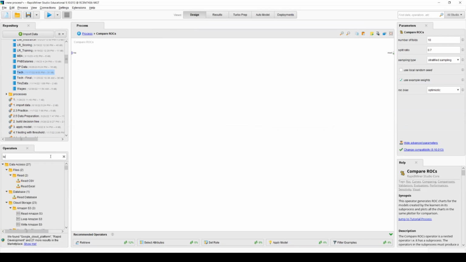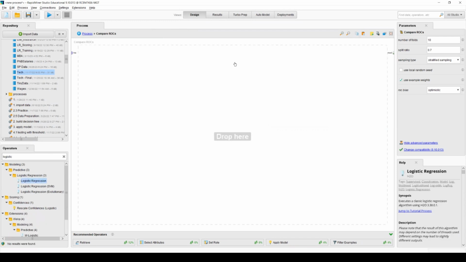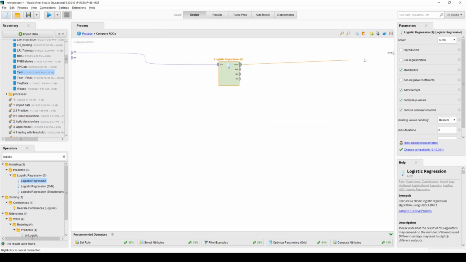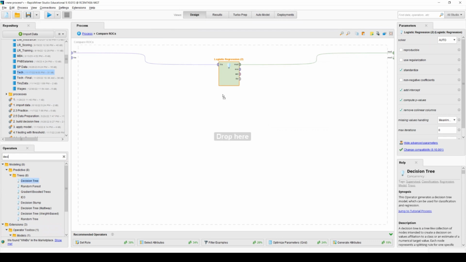So first, I just did the logistic regression. So I move logistic regression here. I just want to visually compare whether this model is good or something else is better. And then next one, I might want to use something called decision tree. This is what we'll do next week, but I will do it.